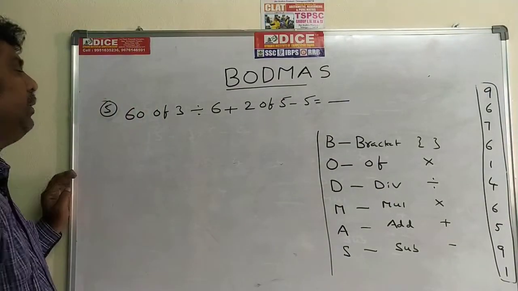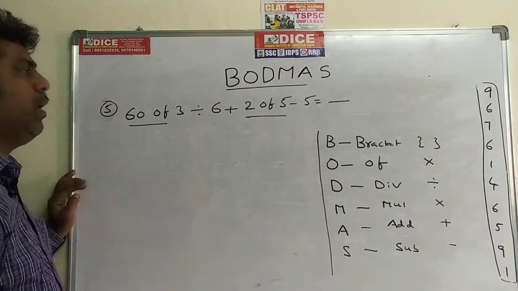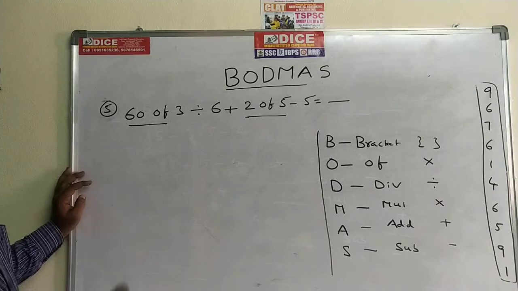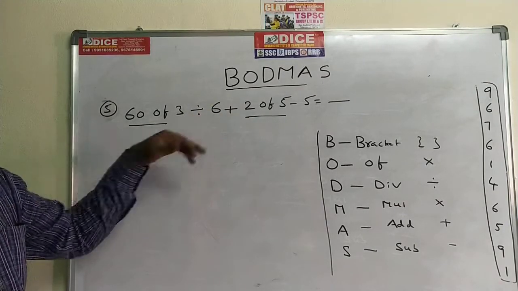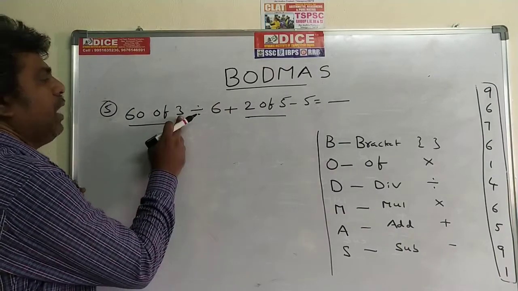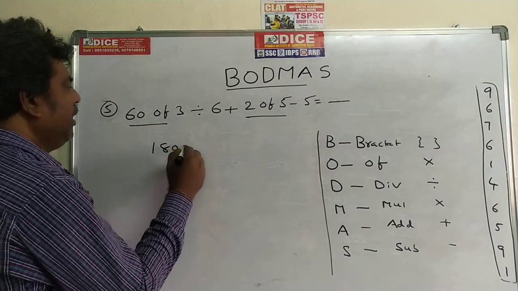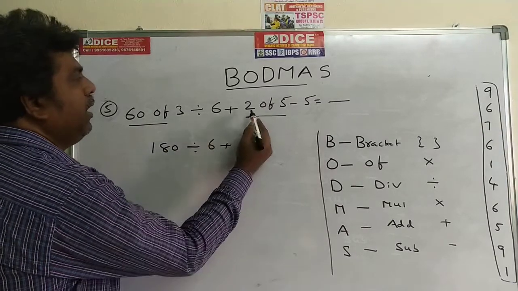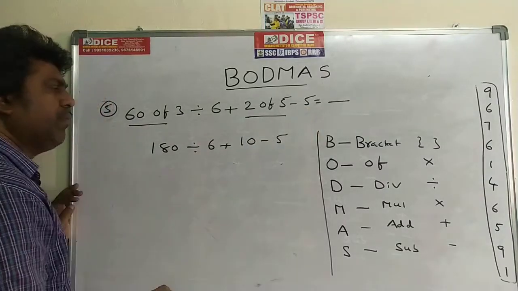But here "of" is there in both places, so we can operate both sides, both operators at a time. The first step: operate "of" on both sides at a time. 60 of 3, of means into, 60 into 3, the value is 180 divided by 6 plus 2 into 5, the value is 10, minus 5. This is the first step.